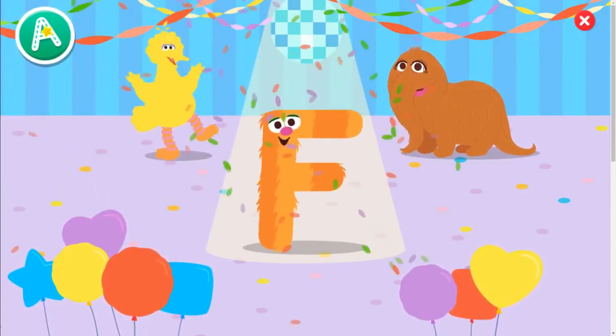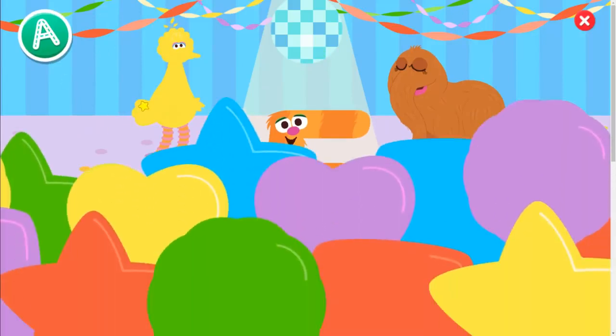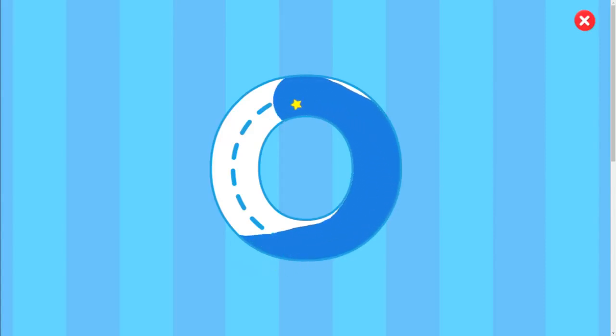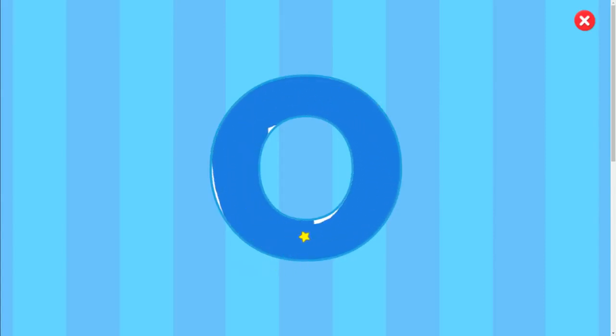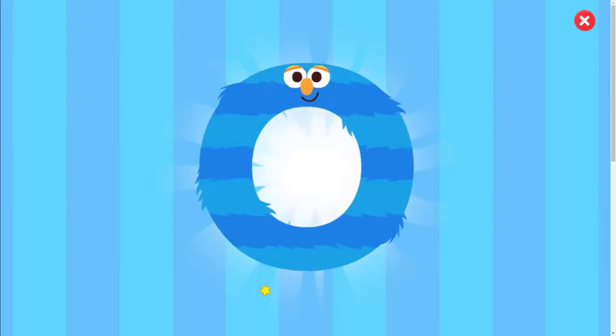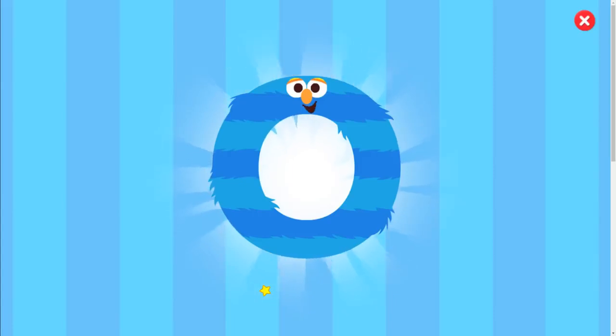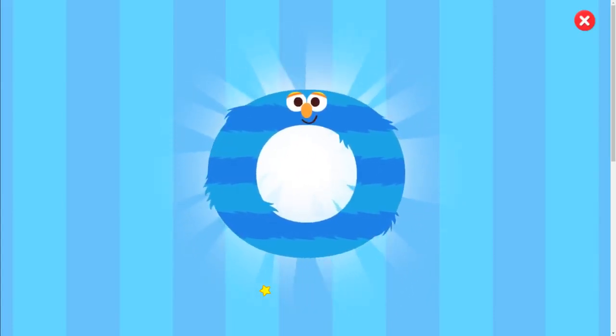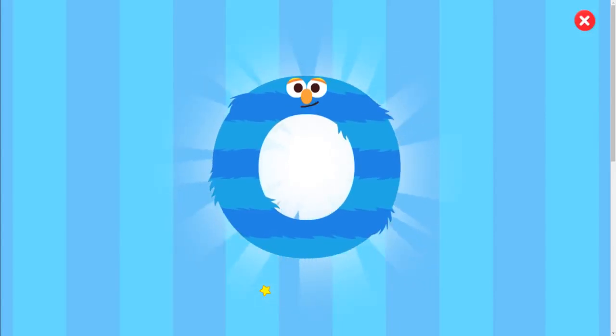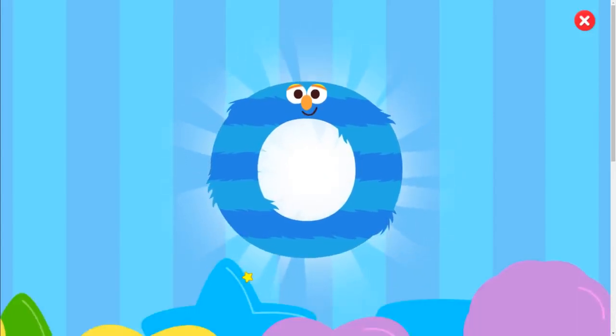Hey, look at that letter move! Trace the letter. This does look familiar. Hey, look, Bird. It's the letter O. Hello there, letter O. Do you want to dance with us? Open to it. What a nice offer.